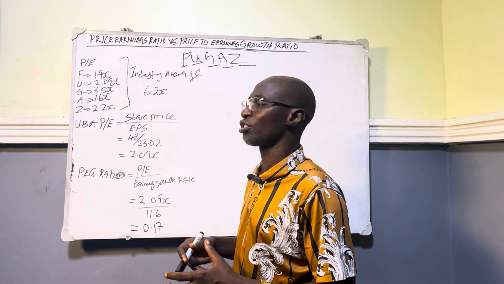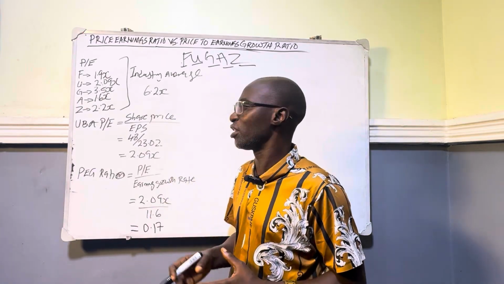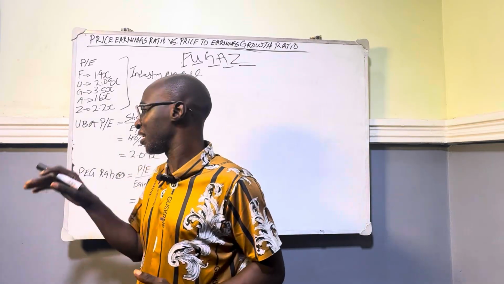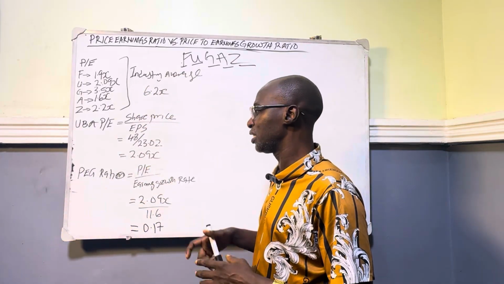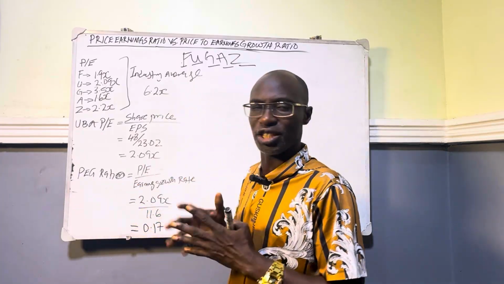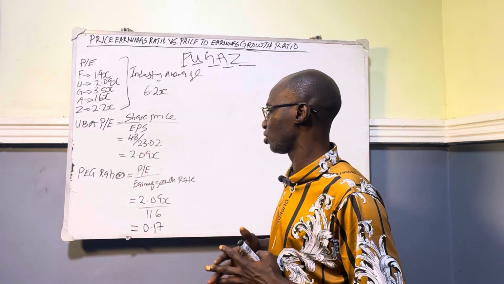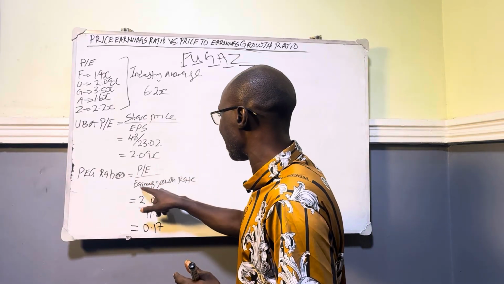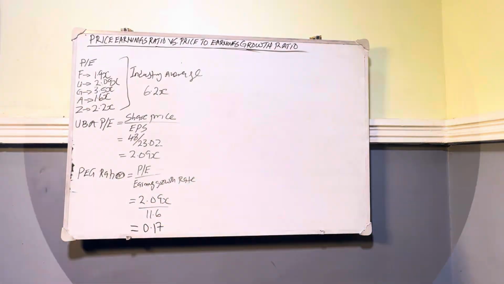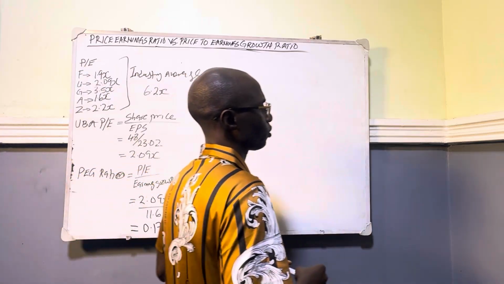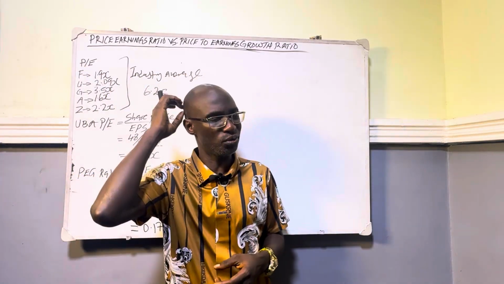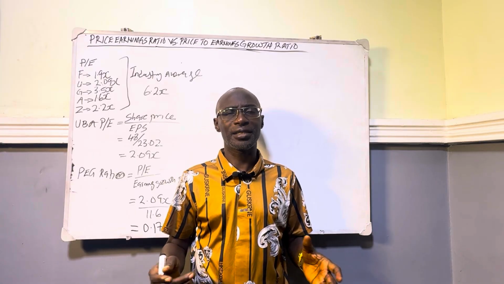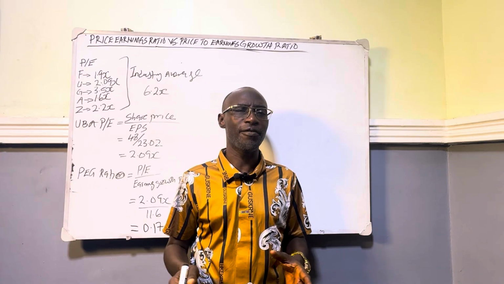The PE ratio does not give us an insight into the company's cash flow. So because of the deficiency of the PE ratio, that gave birth to what is called the PEG ratio, which is price to earnings growth ratio. And what does the price to earnings growth ratio tell us? It's simply your PE ratio divided by the earnings growth rate. Price earnings ratio versus price to earnings growth ratio, these two terms are used as metrics for stock valuation.